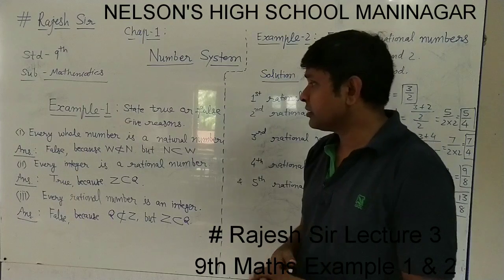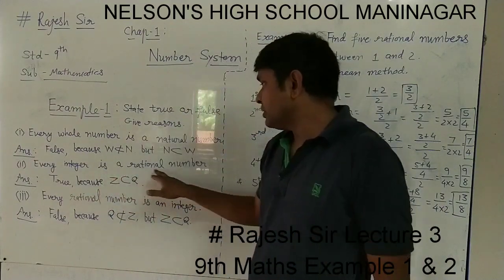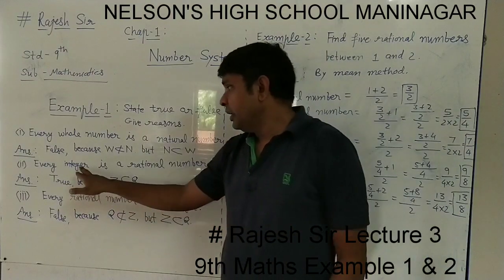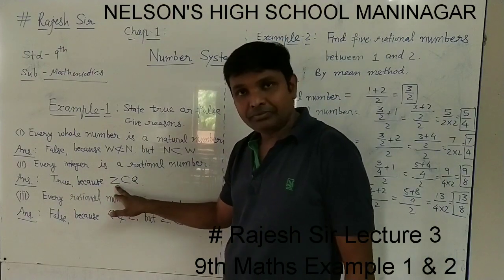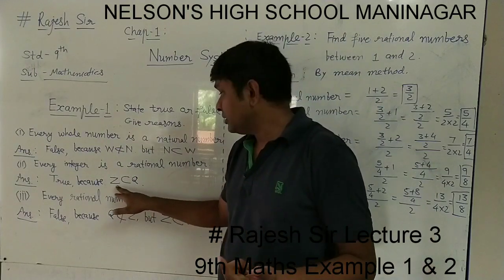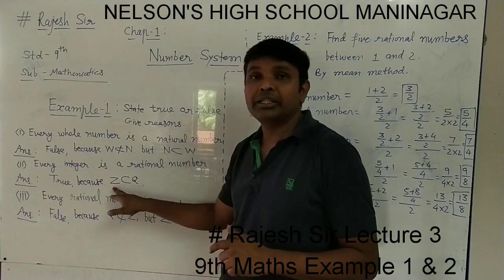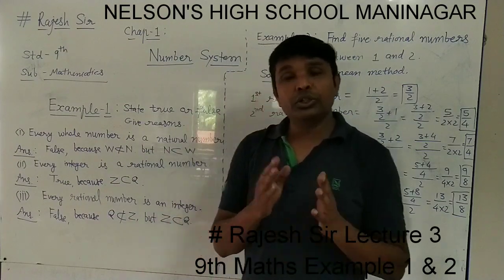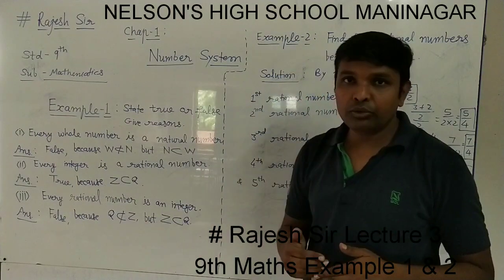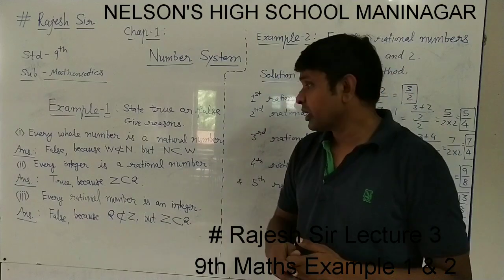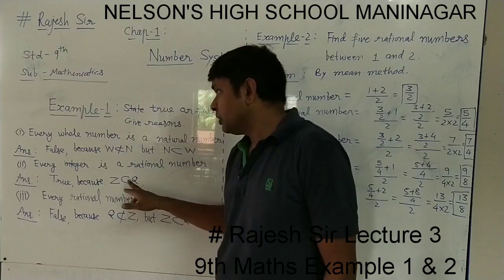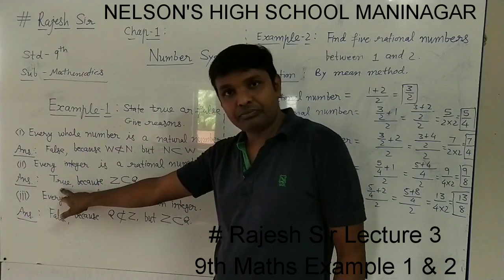The second statement is: every integer is a rational number. Integers are denoted by Z and rational numbers by Q. As we have seen in lecture 1, Z is a subset of Q. Every integer, that is 0, negative numbers and positive numbers, can be written in the form p upon q by writing 1 in the denominator, so it is a rational number. So Z is a subset of Q, and this statement is true.